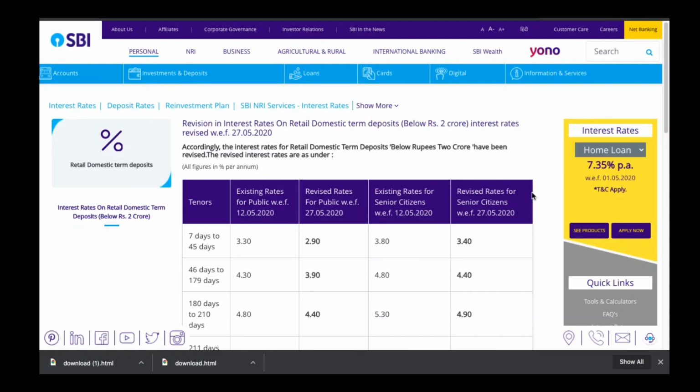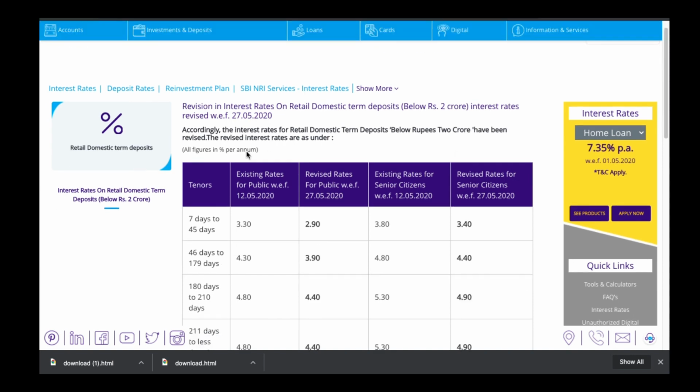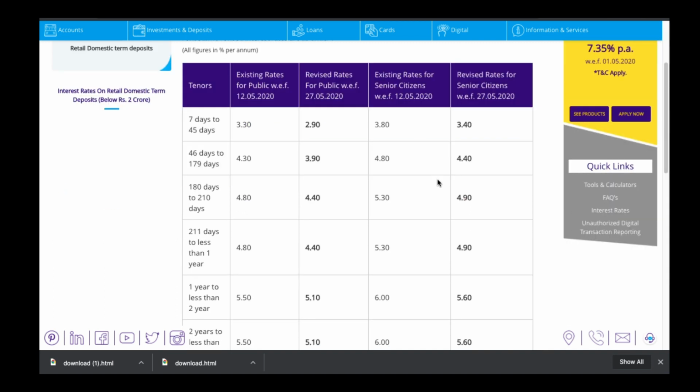Today I'm going to show you after how many years your FD amount in State Bank of India will be doubled. Here on the screen you can find the latest interest rates given by the SBI on FD schemes. I will provide the link of this page in the video description below. By clicking on that link you can visit this page.